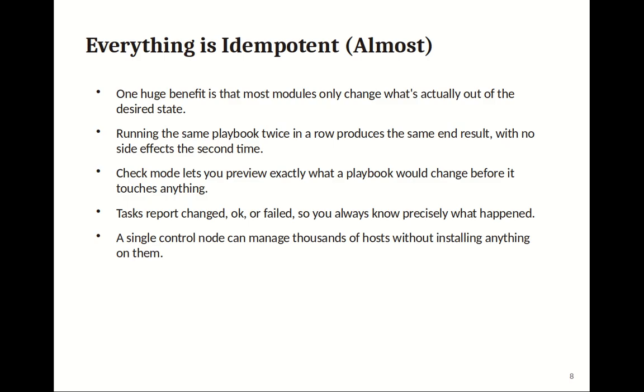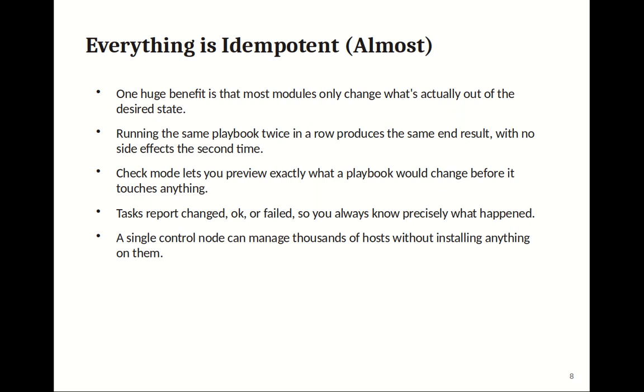Everything is idempotent, almost. One huge benefit is that most modules only change what's actually out of the desired state. Running the same playbook twice in a row produces the same end result with no side effects the second time.